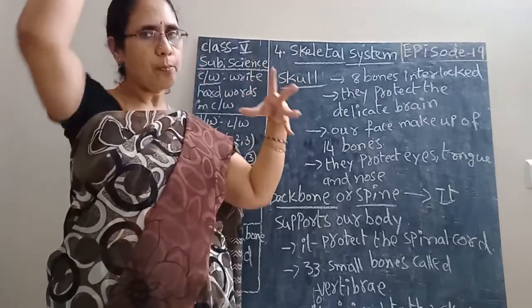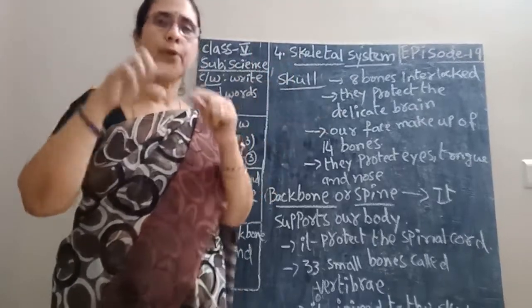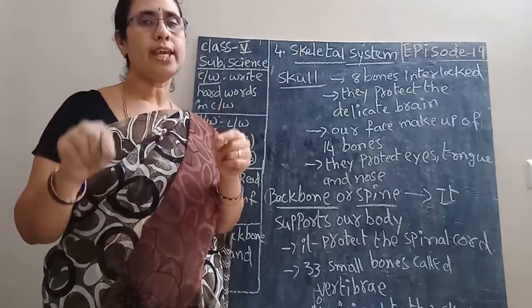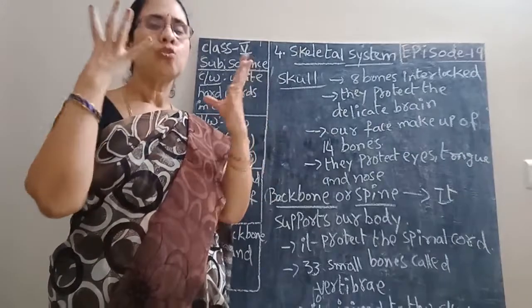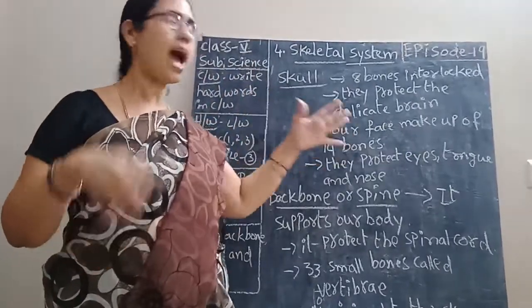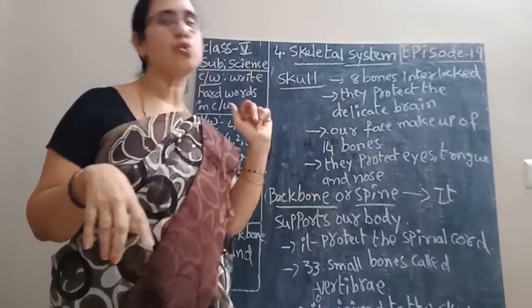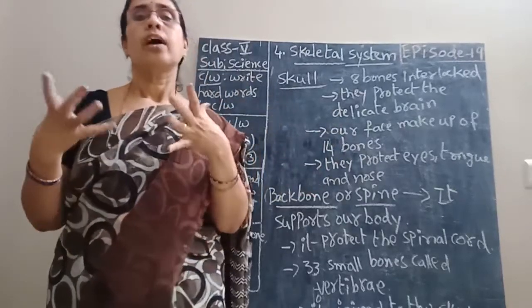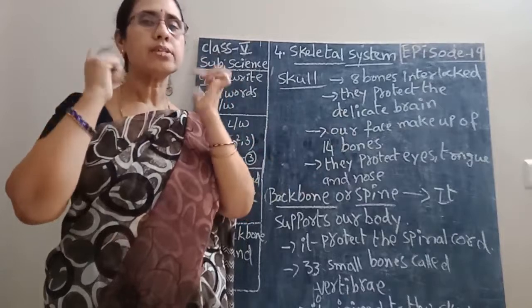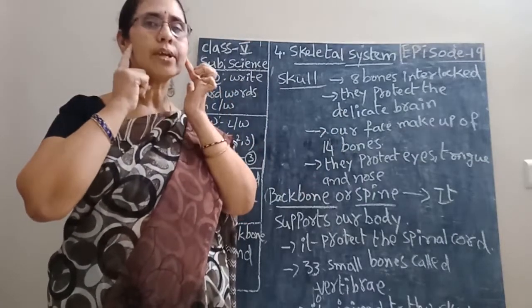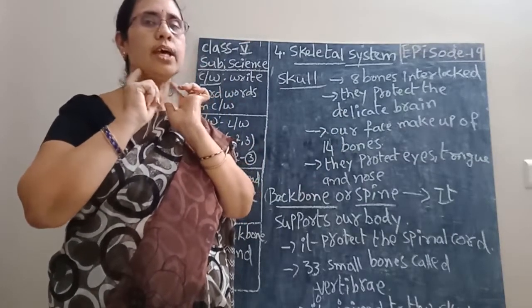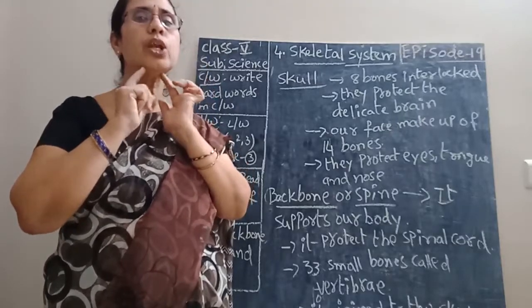So, in the skull part, there are 8 bones. They protect the delicate organ, the brain. And on our face side, 14 bones are there. They protect the eyes, tongue and nose. Next, we have 2 jaws, upper jaw and lower jaw. But we can move only the lower jaw.